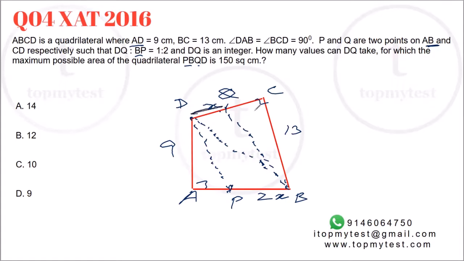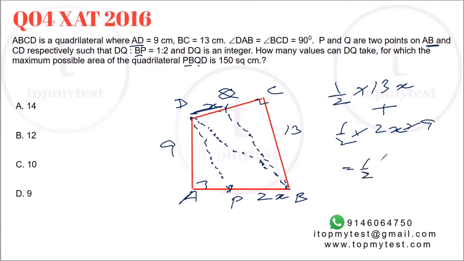What will be the area of DQB? Base is X, height is 13. So it will be half into 13X. What will be the area of PBD? Area of PBD will be half base into height, so half of 2X into 9. Combined area will be this plus this. So that will be half of 13X plus 18X, so 31X.